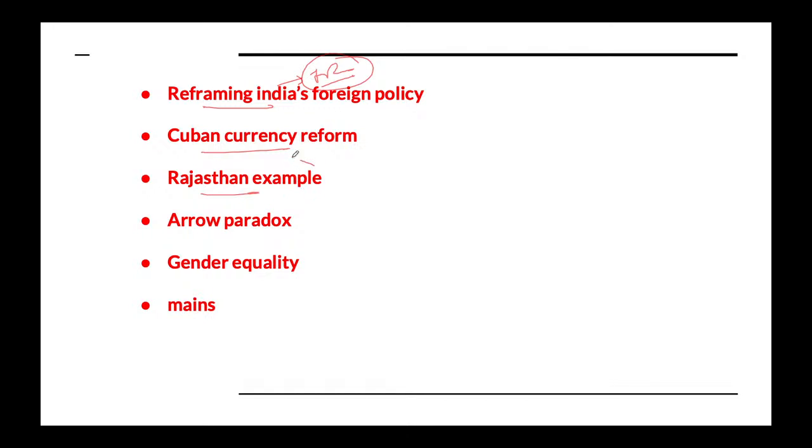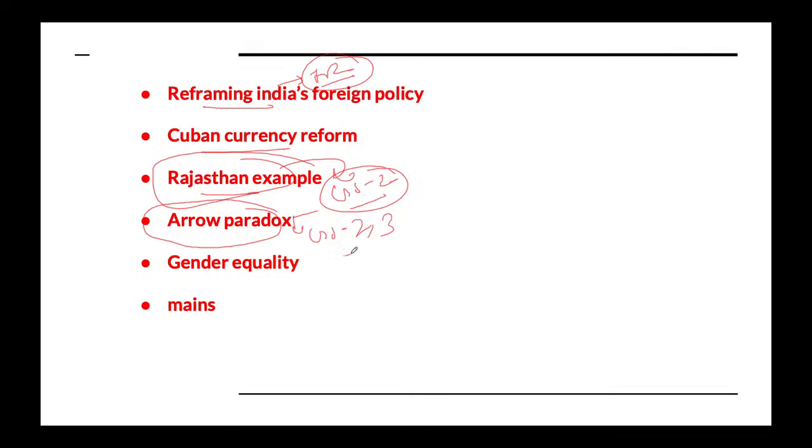It can be used under GS paper 2 polity section as an example. This is again a very important topic, that is arrow paradox. So we will try to understand what basically is arrow paradox. Question can be framed under GS paper 2 also and GS paper 3.